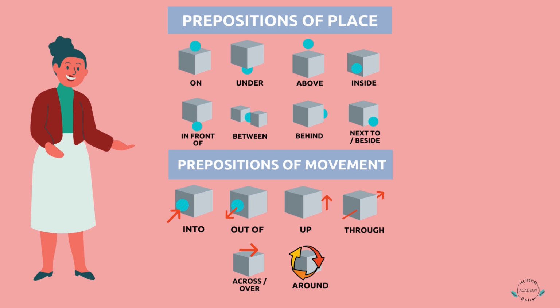Throw the ball across the box, or you could say, throw the ball over the box. And you could say, look around the box for the ball, or look on all sides of the box.